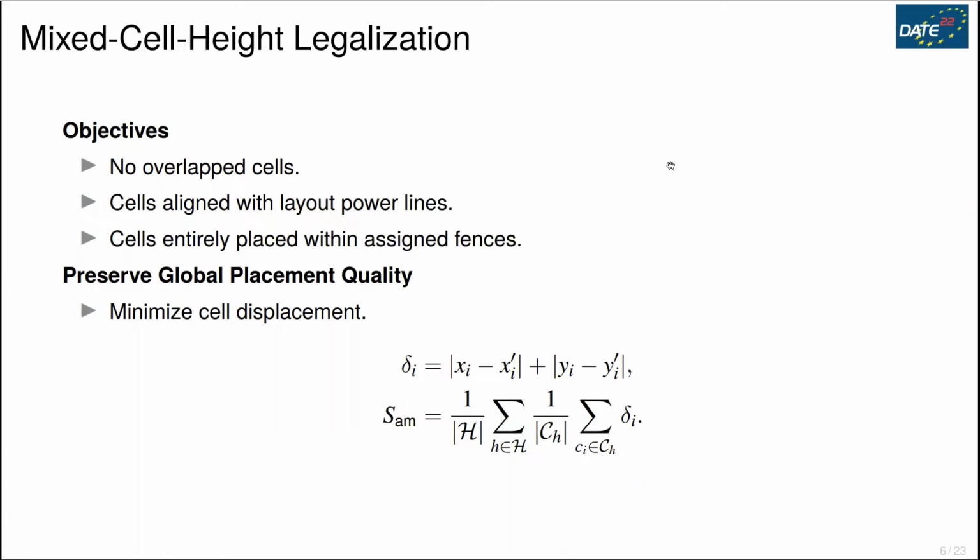Given the global placement result of cells, we want to get the legalized cell locations such that there are no overlapped cells. All the cells are aligned with layout power lines, and all cells are entirely placed within assigned fences. To also preserve the global placement quality while performing the legalization, we adopt the following metric to measure the performance of the legalization algorithm, which is the average displacement of standard cells with respect to their global placement location.